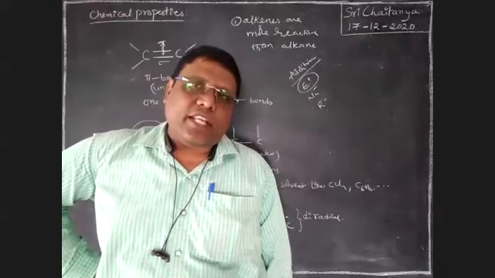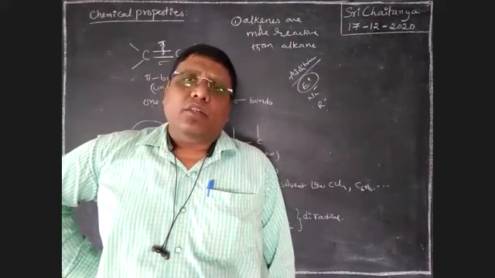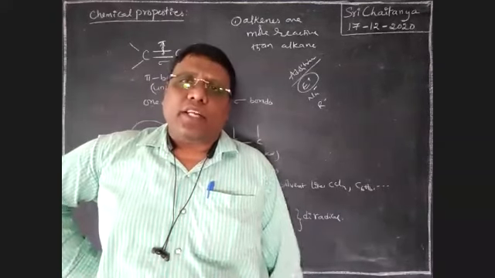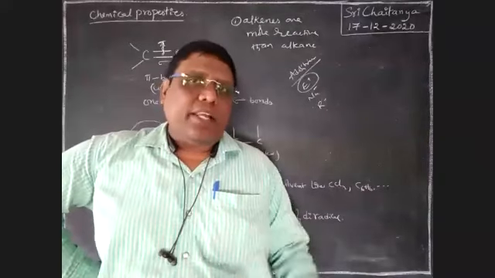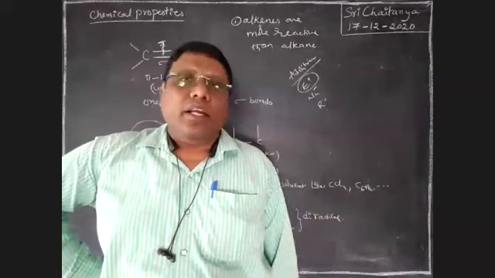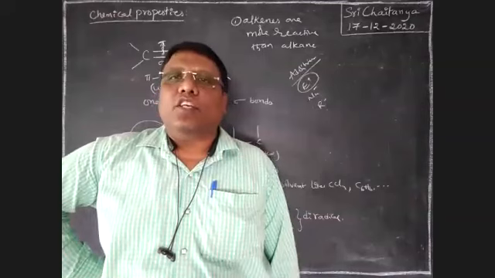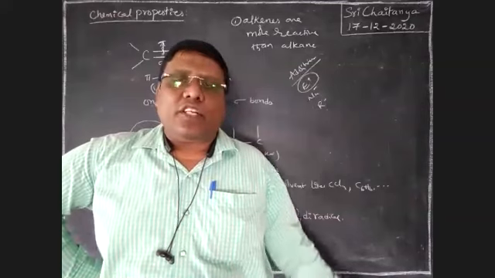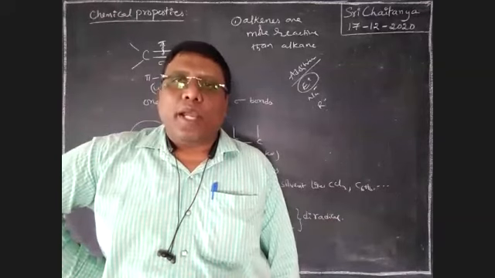Wherever unsaturation is there, those compounds are involved in addition reactions. In the case of alkenes, an electrophile starts the addition reaction. That is why it is called electrophilic addition reaction. Most of the reactions in alkenes are electrophilic addition reactions. Let us discuss one by one with mechanisms.